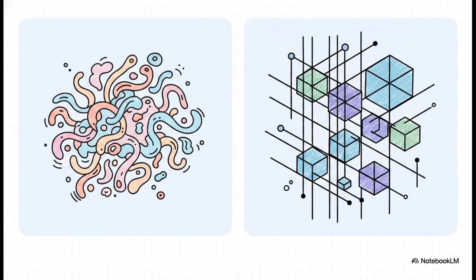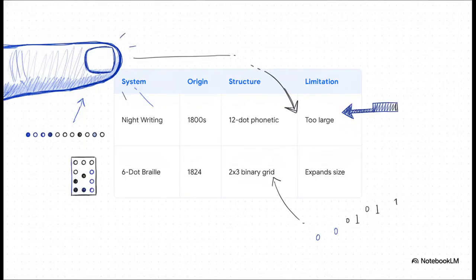Our source materials present this really stark juxtaposition between what researchers actually call wet code and dry code. Wet code, that's us, our human cognition. It's warm, it's messy, highly associative, and it deals with the continuous, probabilistic physical friction of everyday life. Dry code, though, that's the silicon hardware. Unapologetically cold, rigid, completely blind to any semantic meaning, and it requires discrete, exactly quantized data just to function at all.